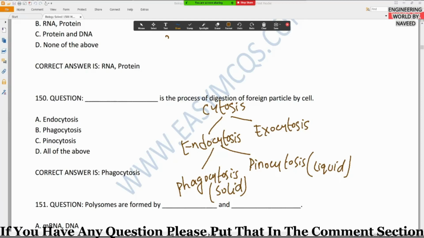Phagocytosis is a type of endocytosis, and endocytosis is a type of cytosis. So here in options we have option B, phagocytosis. Phagocytosis is the process of digestion of foreign particle by cell. So option B is the correct option.